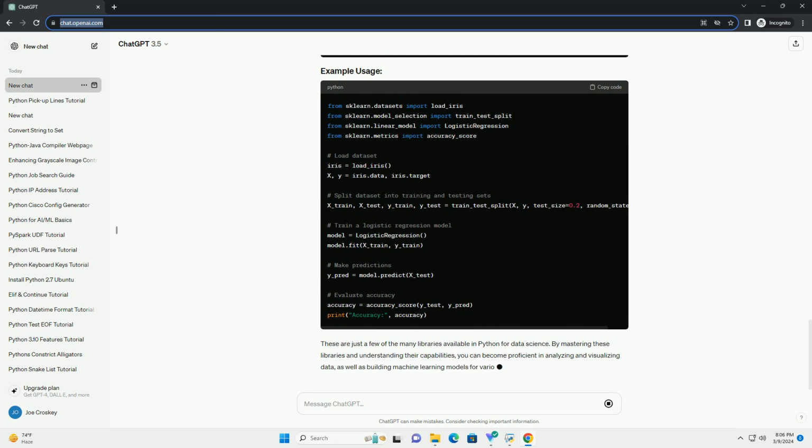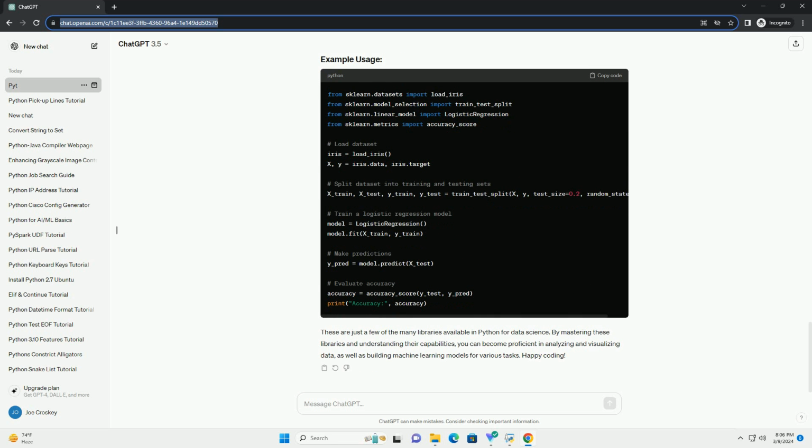Matplotlib is a plotting library for creating static, interactive, and animated visualizations in Python. It provides a MATLAB-like interface and supports a wide variety of plots and customization options. Seaborn is built on top of Matplotlib and provides a high-level interface for creating attractive and informative statistical graphics. It simplifies the process of creating complex visualizations such as heat maps, pair plots, and violin plots.